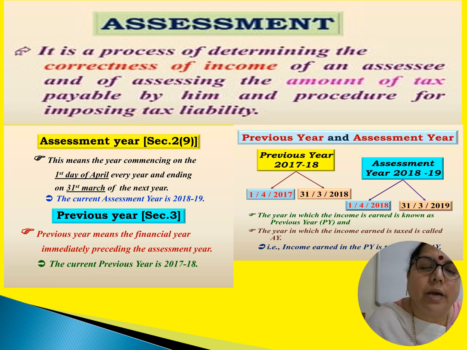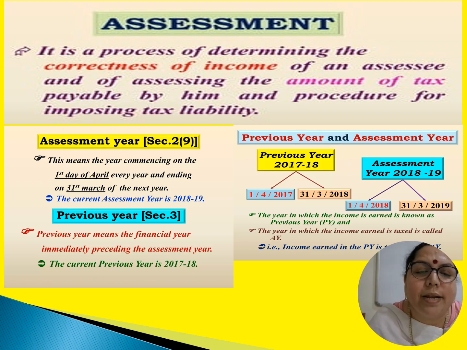For example, if the current year going on is 26-27, the assessment year going on is 26-27. The assessment year has started on 1st April 26. It is going to end on 31st March of next year, that is in 2027. So assessment year is 26-27, right? And what will be the current year in this matter? Current assessment year will be 26-27.